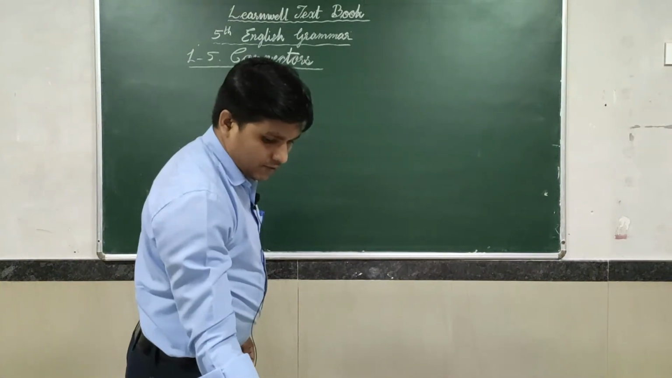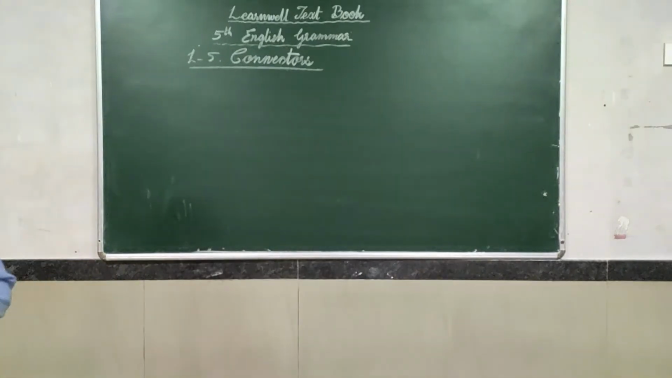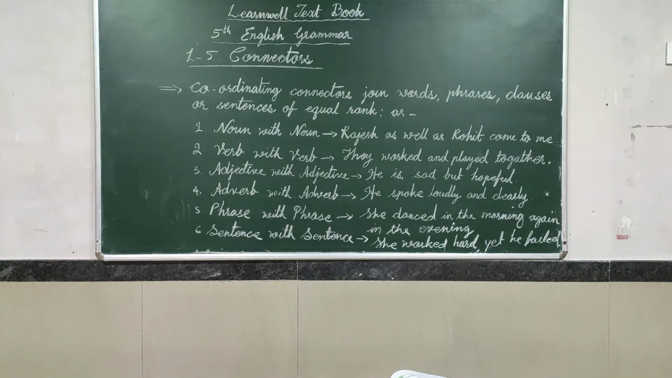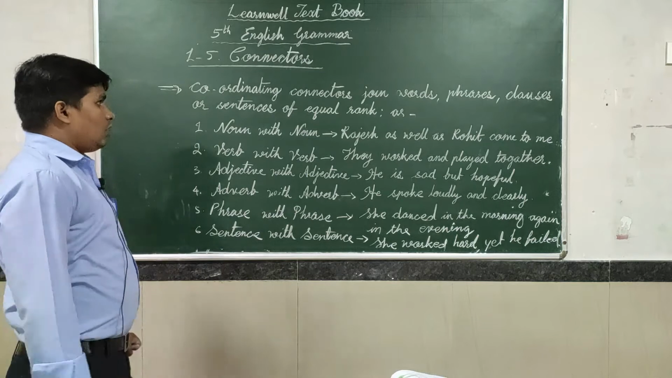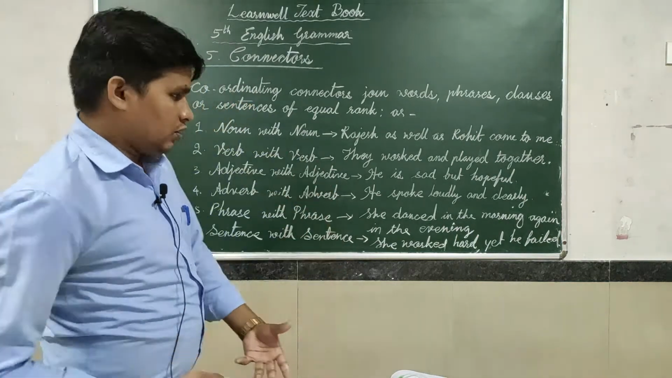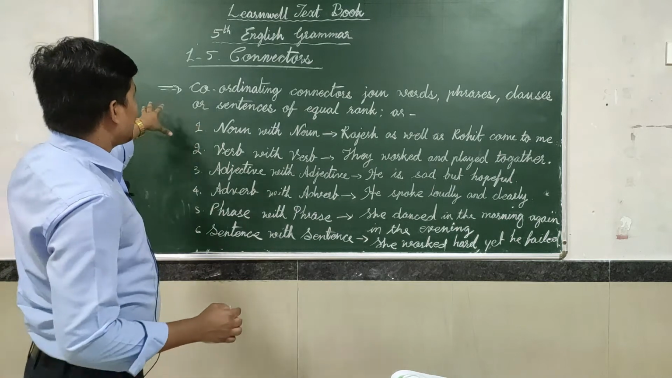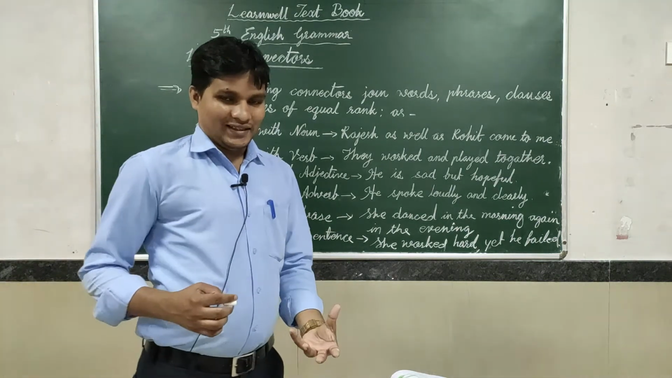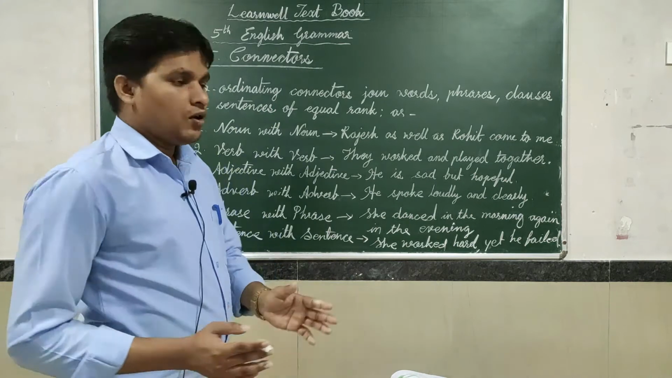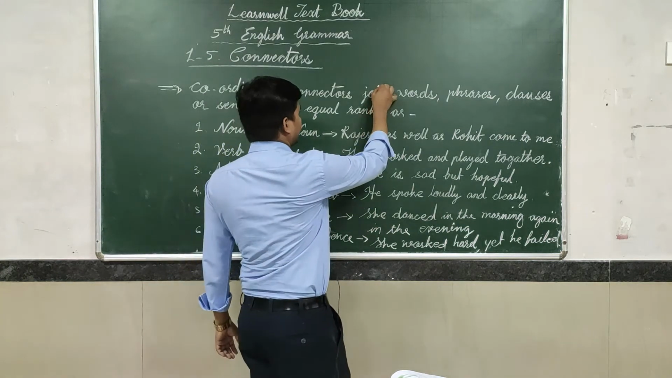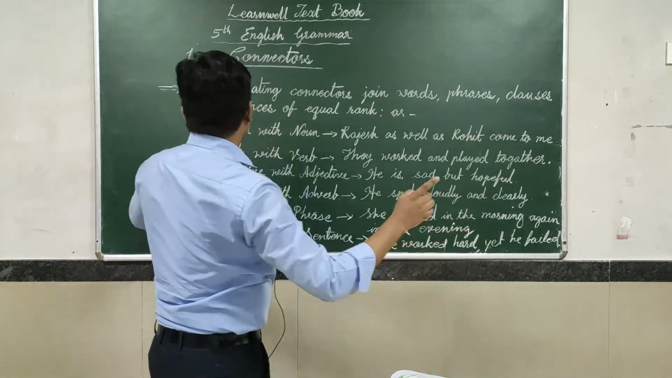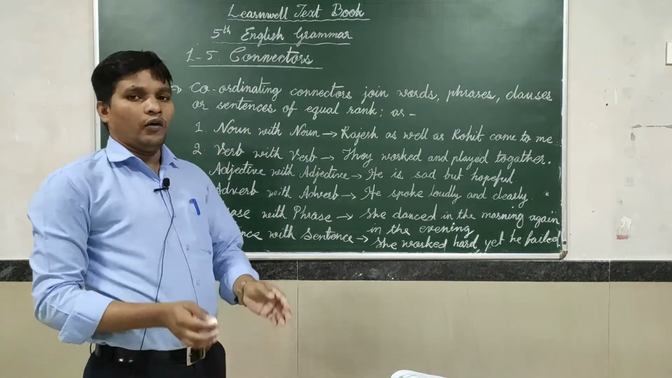Now we're just going to discuss some examples so that you can get a better understanding. So now we are going to discuss with an example how we are using the connectors in different ways, in a phrase, in a sentence. How are we going to connect word to word, phrase to phrase? Coordinating connectors just join words, phrases, clauses or sentences of equal rank.